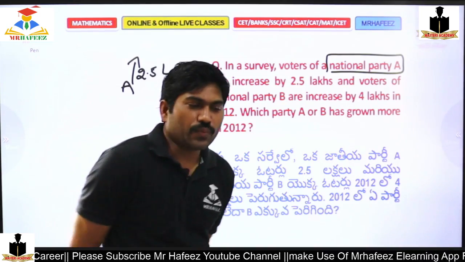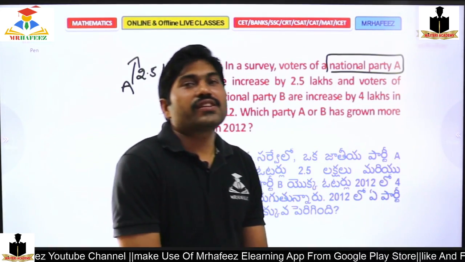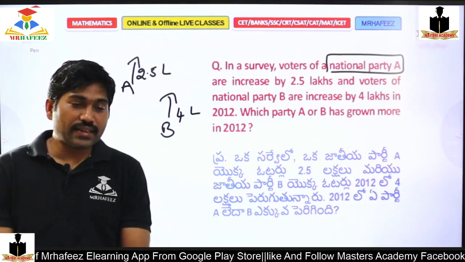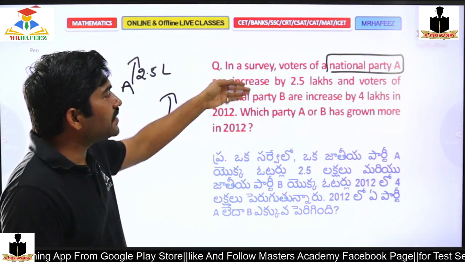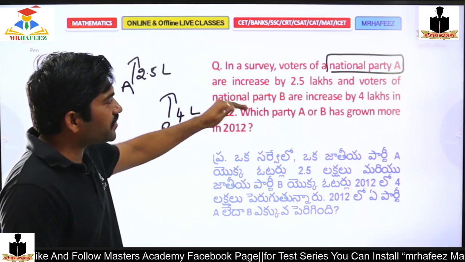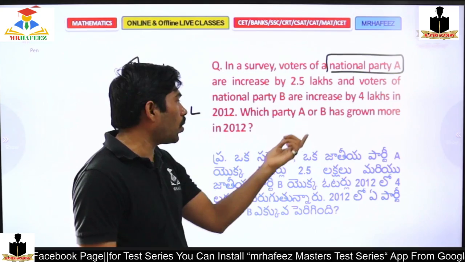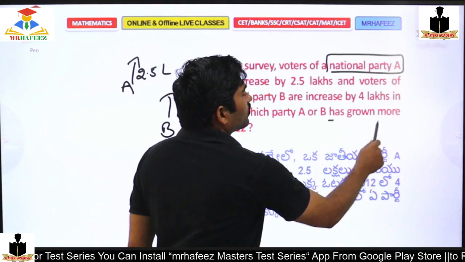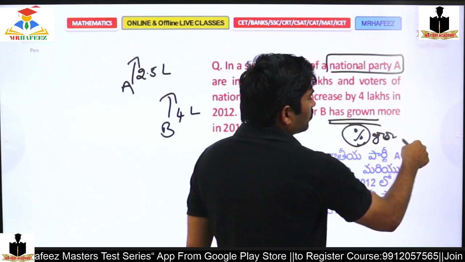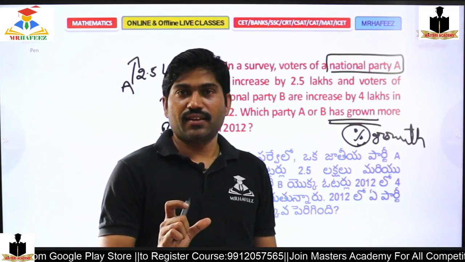Okay, so now let's check. These types of questions are very tricky in competitive exams. At present, voters of national party A are increased by 2.5 lakhs and voters of national party B are increased by 4 lakhs in 2012. Which party, A or B, has grown more? Grown more notates the percentage growth, not just number increase.